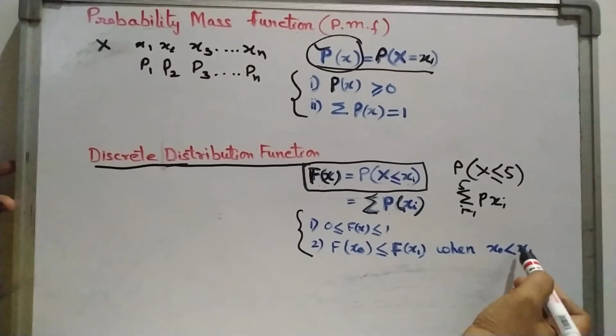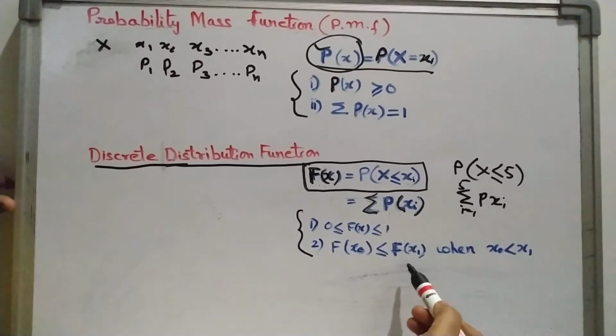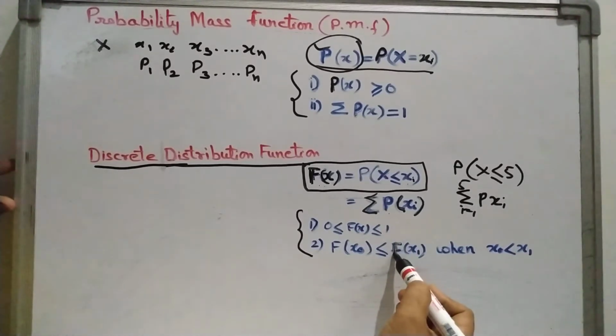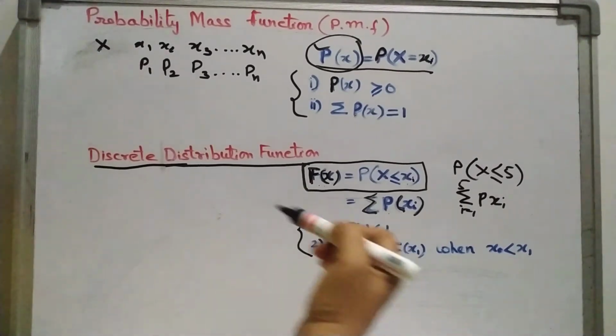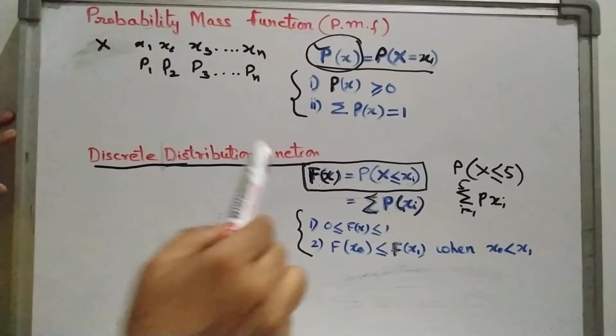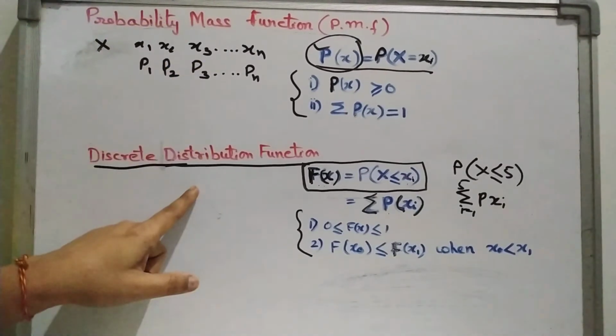If x1 is greater than x0, then naturally F(x1) will be greater, because when we take the cumulative, it will be greater than this. So it should satisfy these two conditions. I hope it is clear what is probability mass function and what is a discrete distribution function. It is a cumulative of the probability mass function.